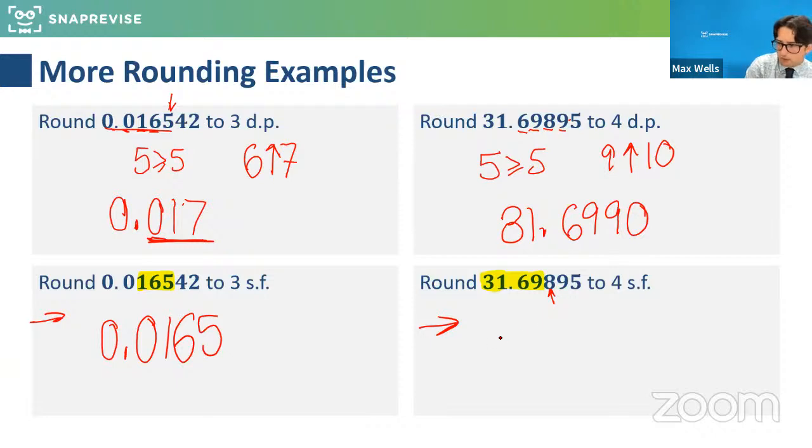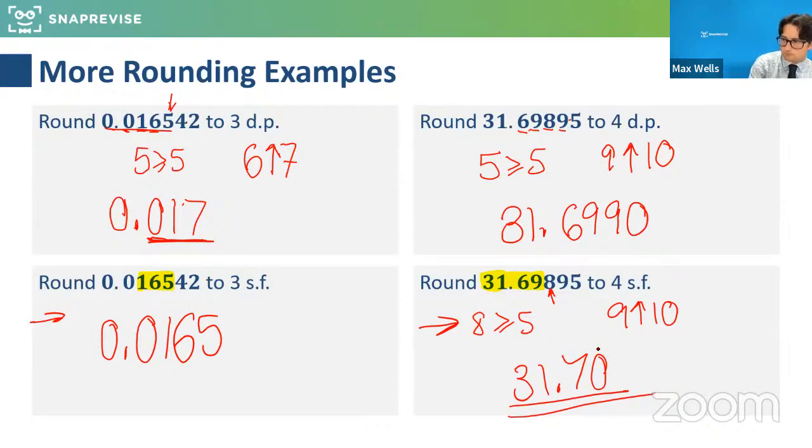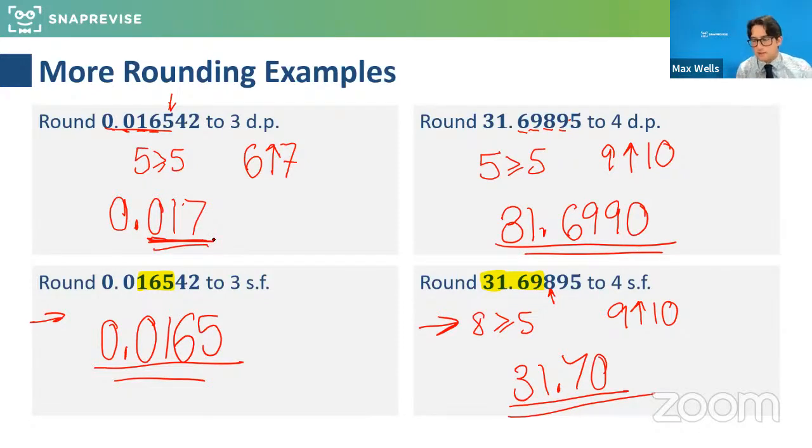And that will make it round up. Since 8 is greater than or equal to 5, the 9 will go up to a 10. So this will round to 31.70. And well done if you got that. Yes, absolutely right. So you're going ahead of where you want to be to determine how it rounds. Very good.